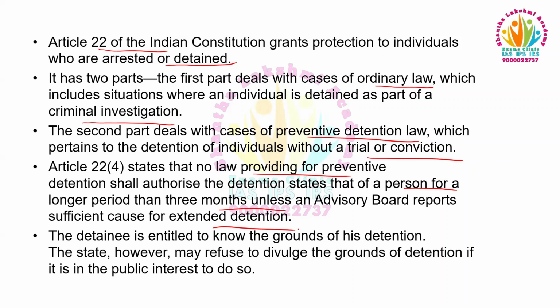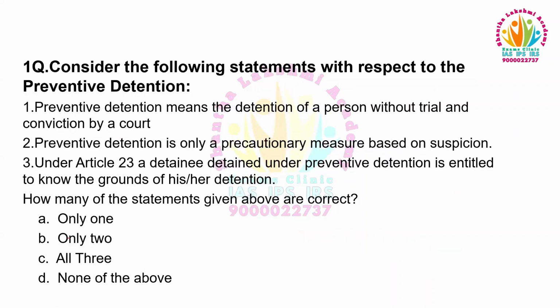The detainee is entitled to know the grounds of his detention. The state, however, may refuse to divulge the grounds of detention if it is in the public interest to do so. So the answer is only 2, because under Article 22, a person detained under preventive detention is entitled to know the grounds of his or her detention, not under Article 23. Moving to the next question.